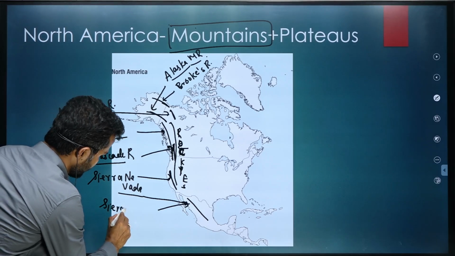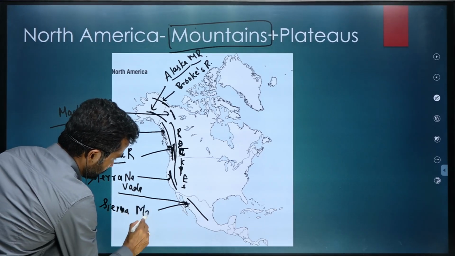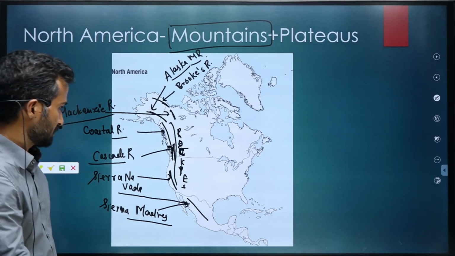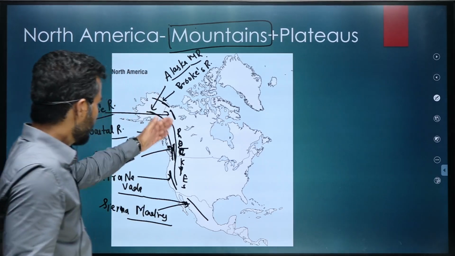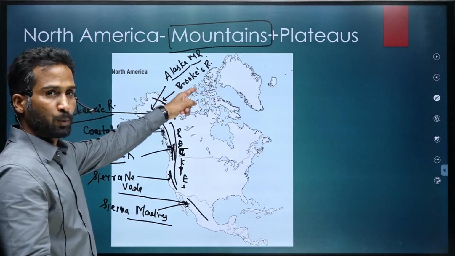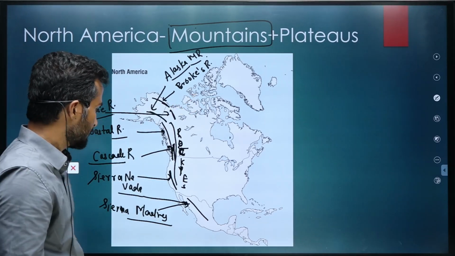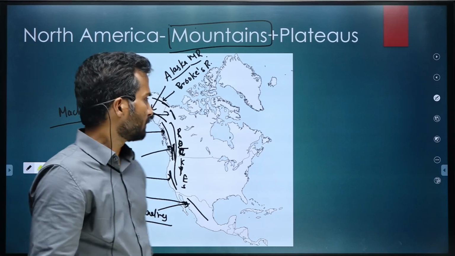And then further moving southward, there is a mountain range called Sierra Madres. Sierra Madres range. So Rockies is there, Alaska, Brooks, Coastal Range, Cascade Range, Sierra Nevada and Sierra Madres. These are the important ranges.